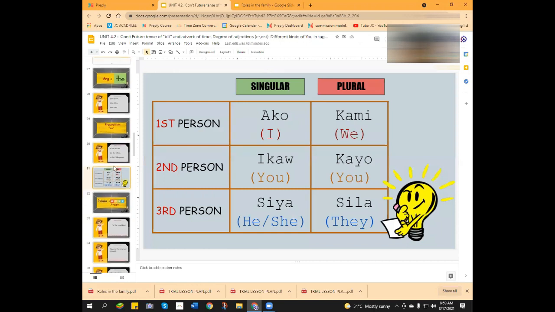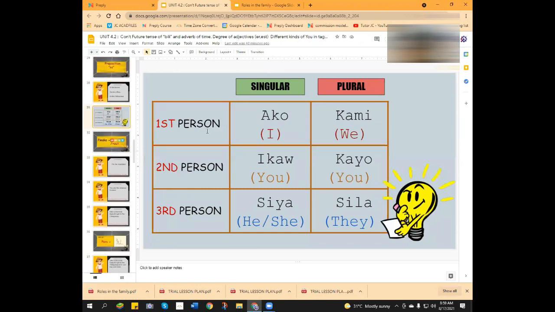The next one. Do you remember this one, the singular and the plural, from the first person to third person? So, ako, kami, ikaw. Pakibasa? Kayo. Siya. Sila. Okay. So, let's use that in a sentence.